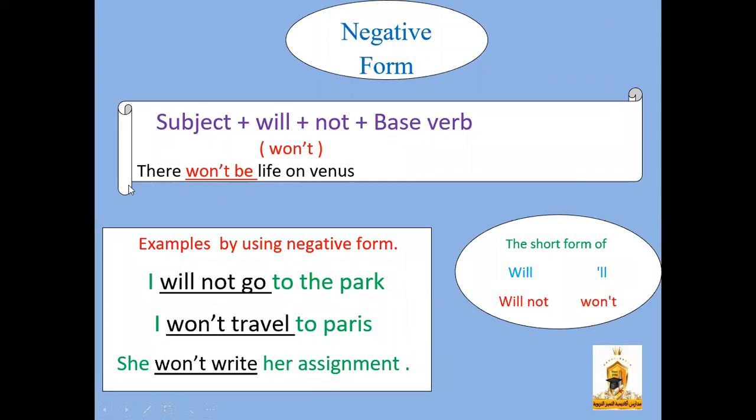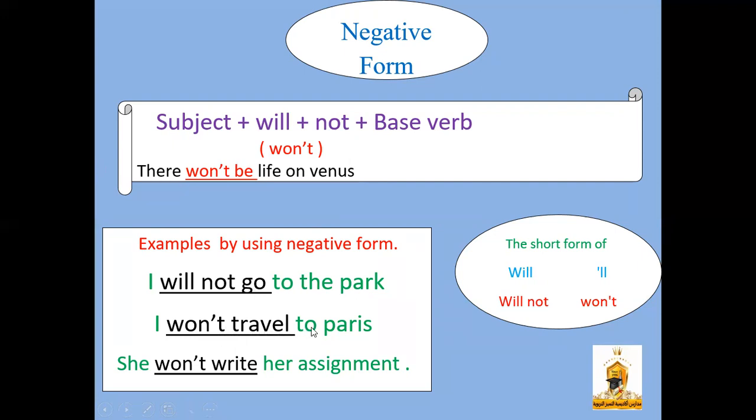Look here, we have this example. There won't be life on Venus. Won't is the contraction form, and we can say there will not be life on Venus. Both of them are correct. Here we also have some examples using the negative form. I will not go to the park.